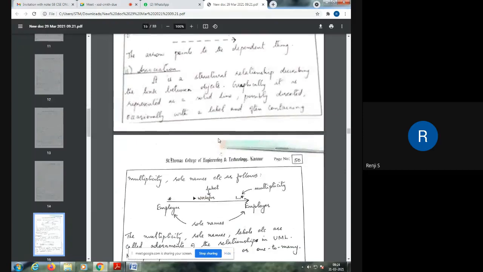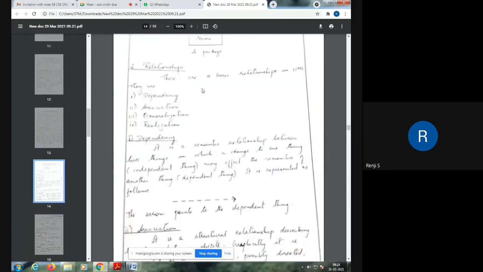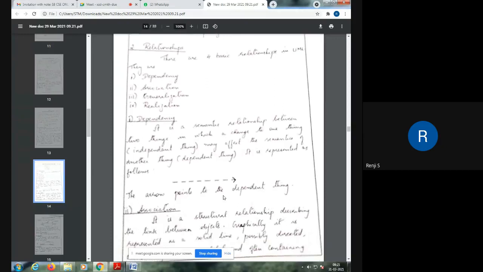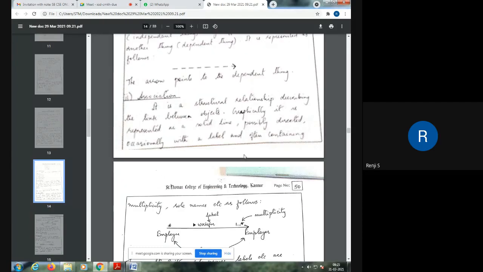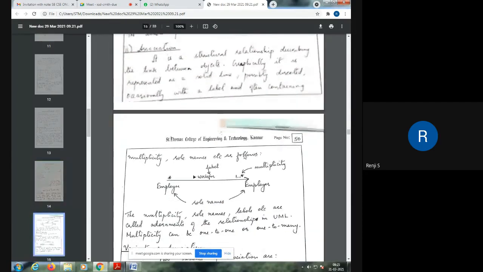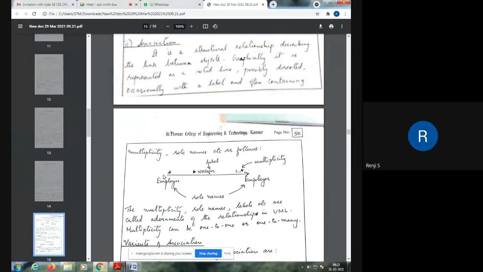The next is association. Because here we said dependency is a semantic relationship, but here we say that it is a structural relationship. Structural relationship means which things depend on which other thing. It just shows the connection between the things involved. If one thing is connected to another thing, or if one thing is taking some value or giving output to another thing, then it is shown by an association relationship. And graphically it is represented as a solid line. If you simply draw a solid line, it represents an association relationship.